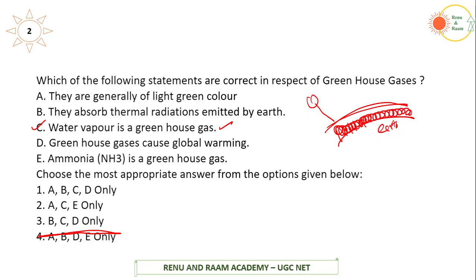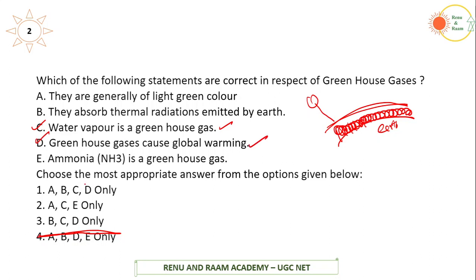Normally in cold areas, especially if you go to any botanical garden in hilly areas like Ooty and others, you see a greenhouse. So what is the use of this greenhouse? This greenhouse will store the thermal heat for the plants to grow. Similarly, these gases will store the heat from the sunlight and trap the heat in the atmosphere, thereby making the earth warmer. So greenhouse gas will cause global warming. So option D is also right.